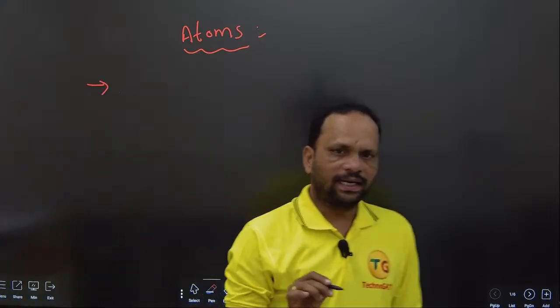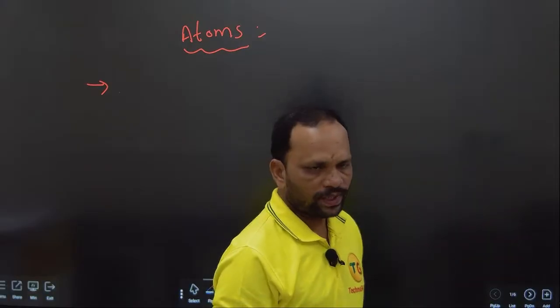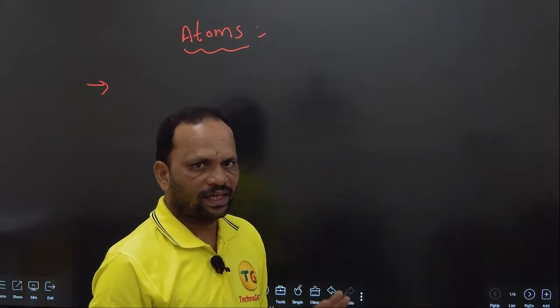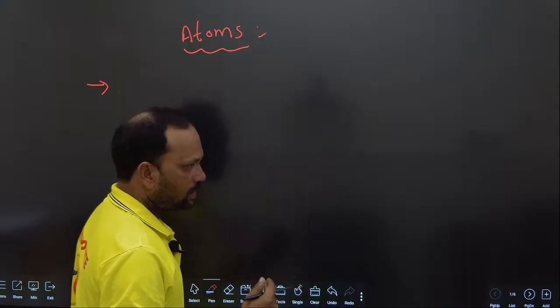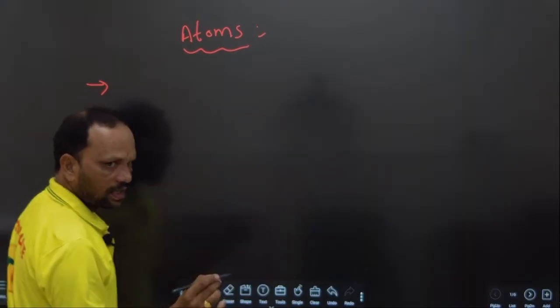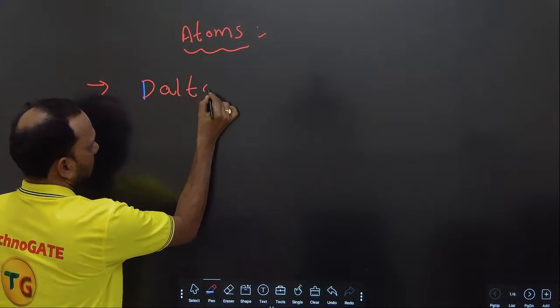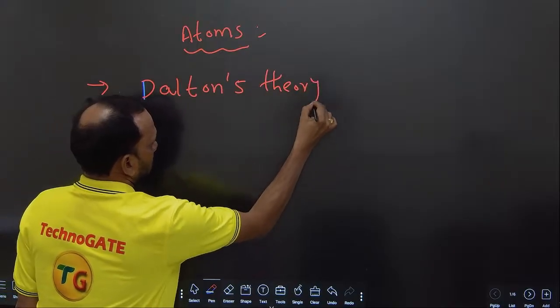Right. In atoms, there are 4 to 5 topics. Out of these 5 topics, 3 topics are very important. So one by one, write. First topic is Dalton's theory. Dalton's theory is not that important.